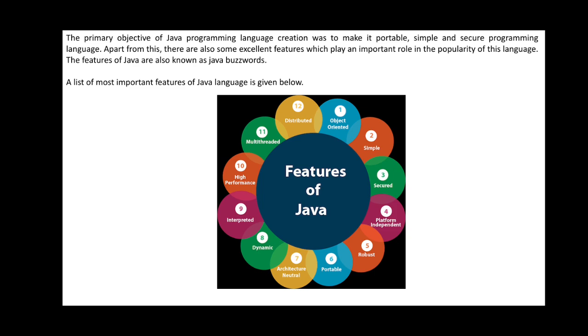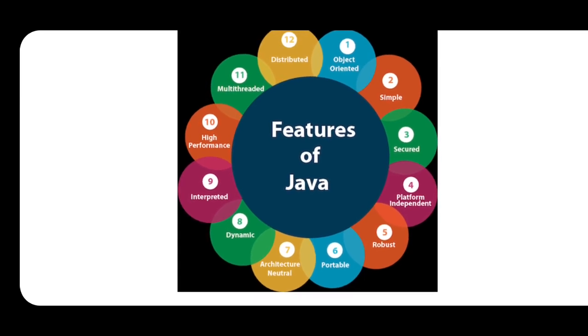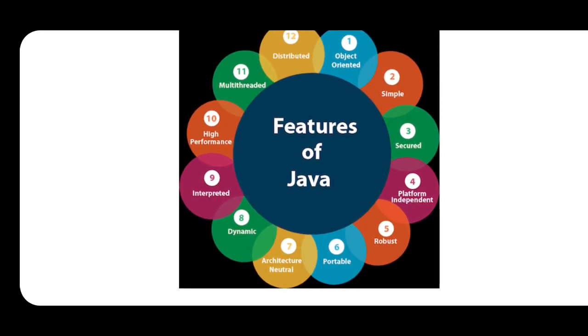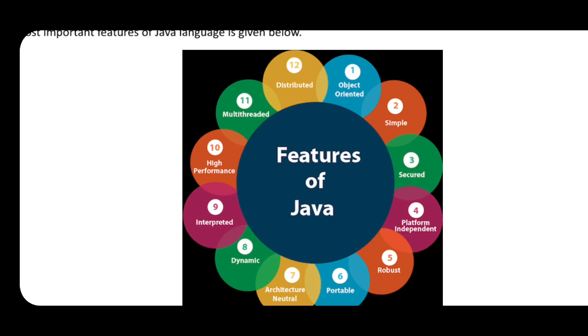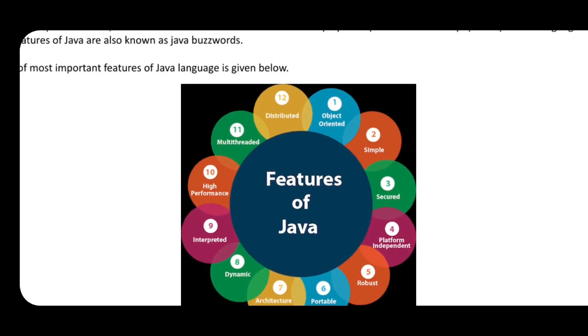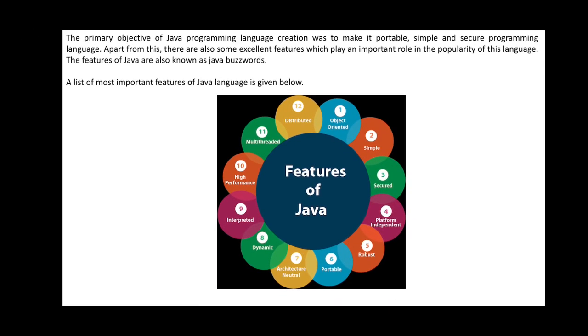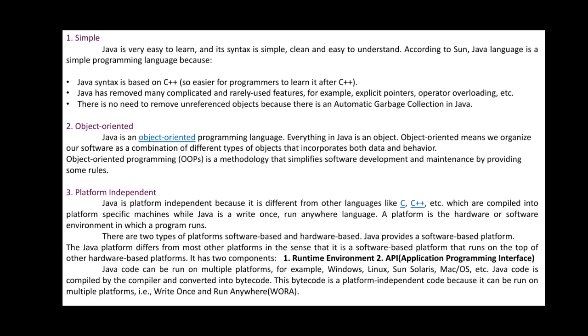Hence, the features of Java are also known as Java buzzwords. The list of the most important features of the Java language is given below: object oriented, simple, secured, platform independent, robust, portable, architectural neutral, dynamic, interpreted and compiled, high performance, multi-threaded, distributed. These are some of the very important features of Java. We shall see one by one what is actually meant by the simple feature of Java.